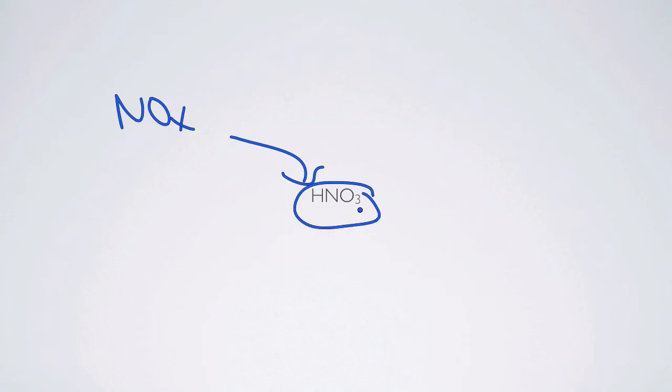This is important because when nitric acid comes down, it's a form of nitrogen, but also it's a form of acidity. And we can have acidification of ecosystems associated with acid rain. It's the nitric acid, for example, that's a large component of acid rain that ultimately was produced from NOx in the atmosphere.